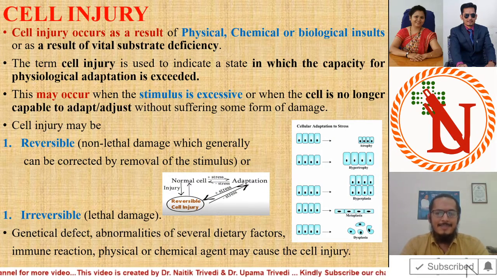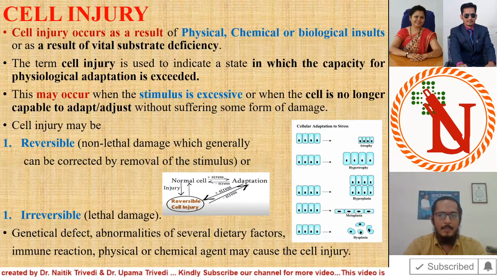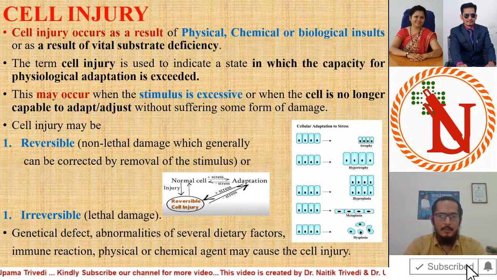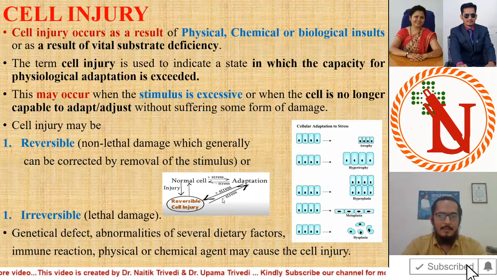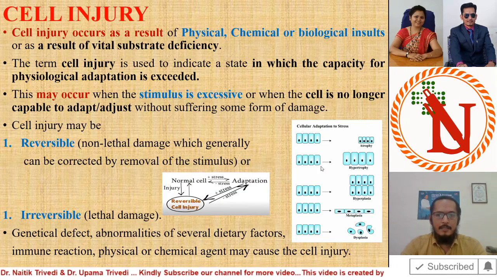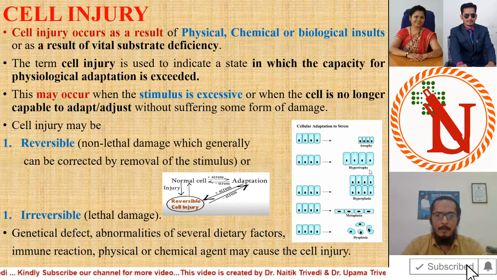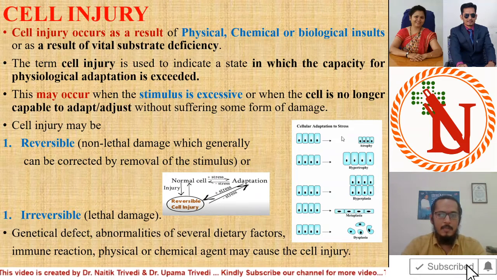Cell injury is divided into two types. First is reversible cell injury, non-lethal damage, which generally can be corrected by removal of the stimulus. Here you can see in the picture: a normal cell, when getting stress, adaptation occurs, then it produces cell injury. But when the stress is gone, it again comes back to the normal position. Here there are some pictures of cell adaptation to stress: atrophy, hypertrophy, hyperplasia, metaplasia, dysplasia, which is one kind of cell injury, and it may be reversible or irreversible.